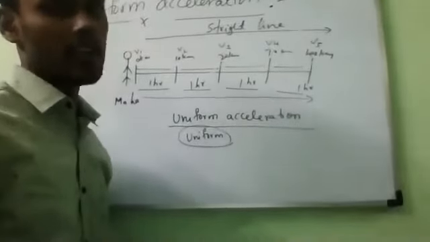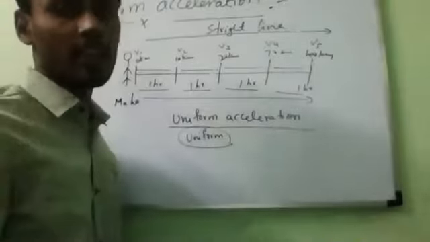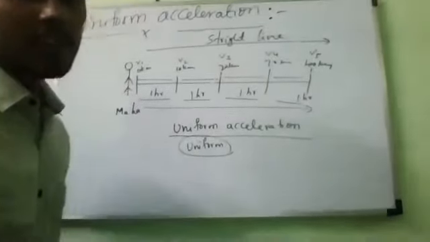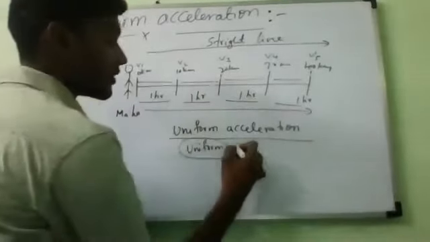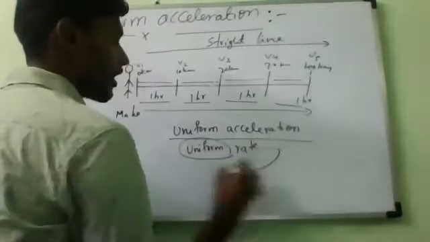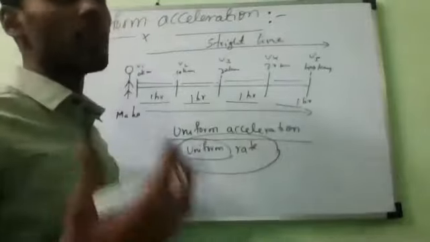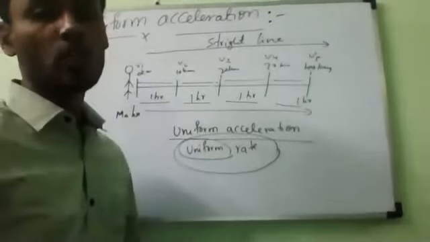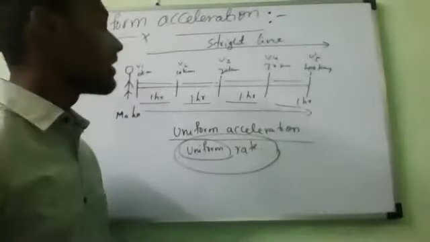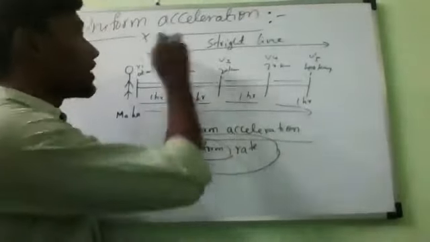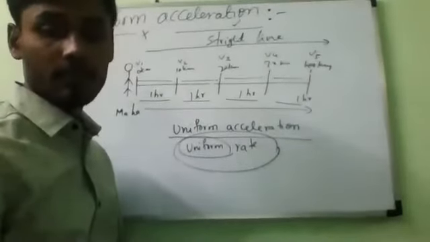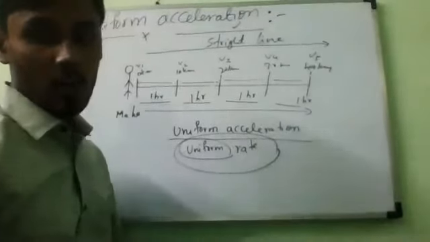Or, if you want a simple definition: a body has a uniform acceleration if its velocity changes at a uniform rate. That's all. Do you understand?